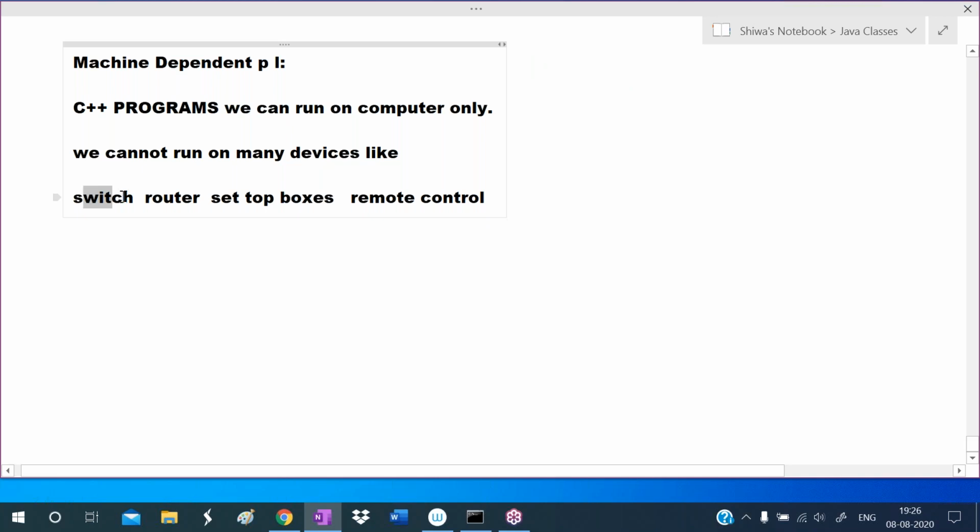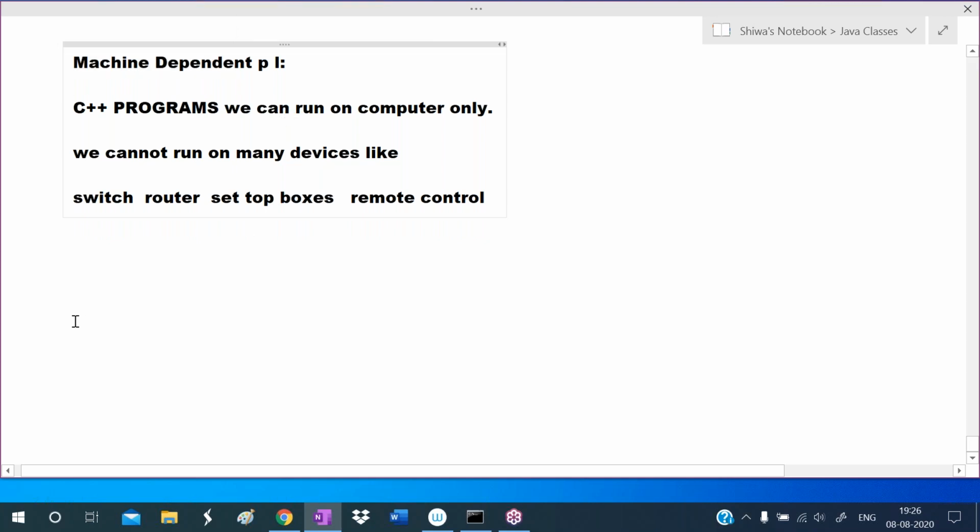We cannot run them on many devices like switch, router, set-top boxes, remote control, Blu-ray DVD players. On many devices we cannot run; we can run on a computer only. So that's why we are calling this machine dependent. It is depending on the computer.